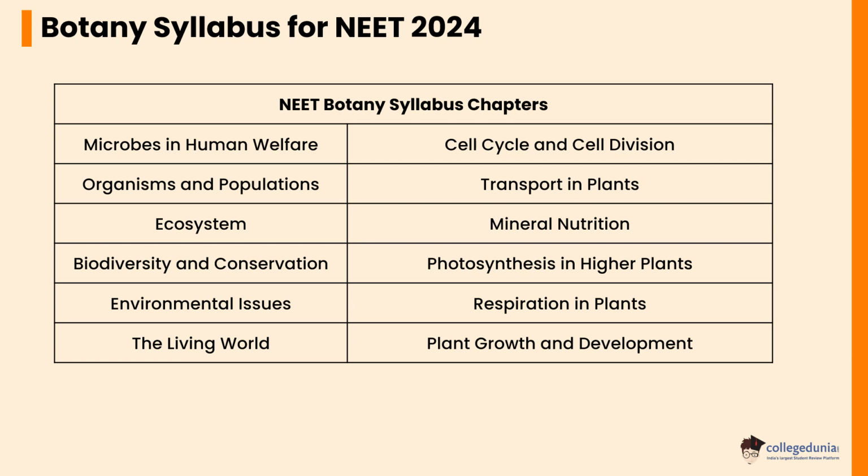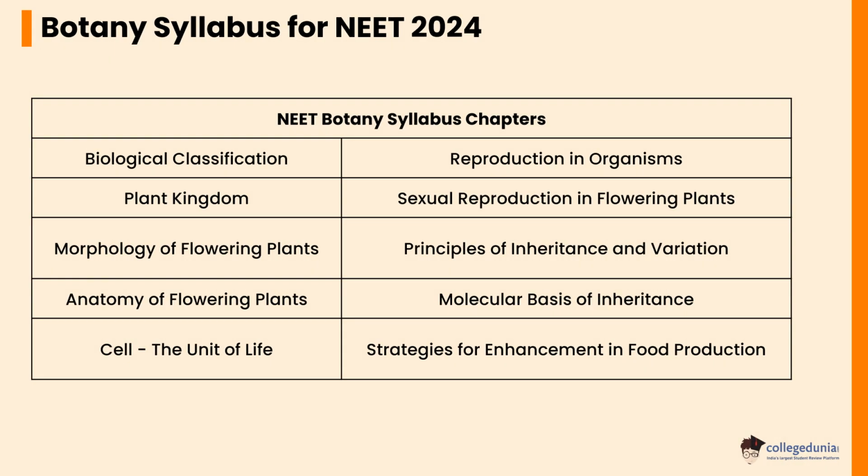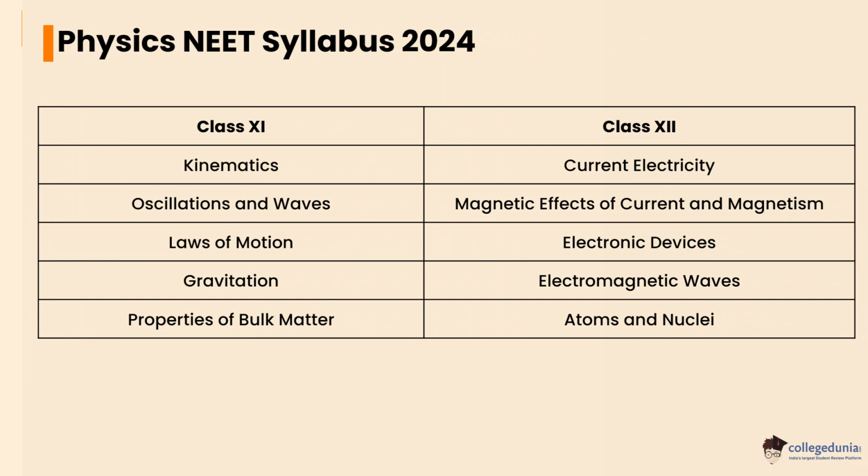Let's check the Botany syllabus for NEET 2024. Chapters of the Botany syllabus are Microbes in Human Welfare, Organisms and Populations, Ecosystem, Biodiversity and Conservation, Environmental Issues, The Living World, Cell Cycle and Cell Division, Transport in Plants, Mineral Nutrition, Photosynthesis in Higher Plants, Respiration in Plants, Plant Growth and Development, Biological Classification, Plant Kingdom, Morphology of Flowering Plants, Anatomy of Flowering Plants, Cell: The Unit of Life, Reproduction in Organisms, Sexual Reproduction in Flowering Plants, Principles of Inheritance and Variation, Molecular Basis of Inheritance, Strategies for Enhancement in Food Production.